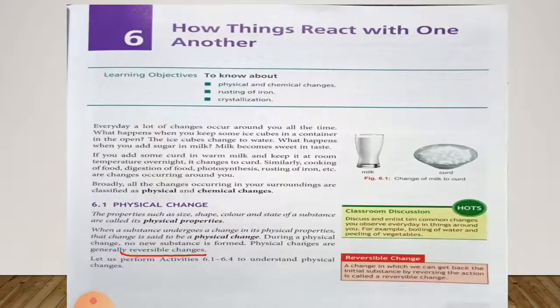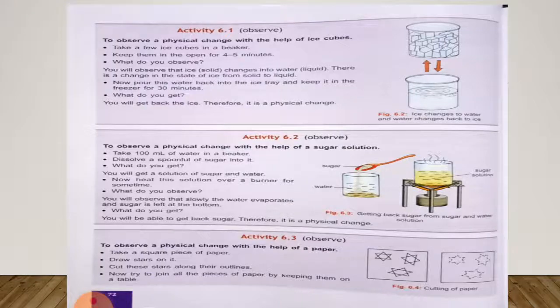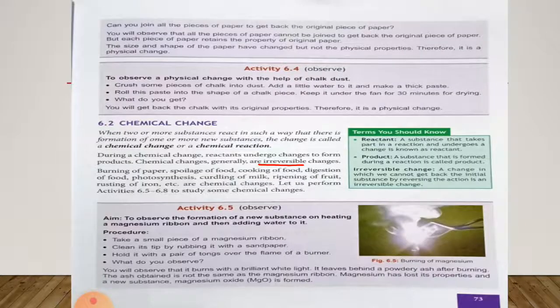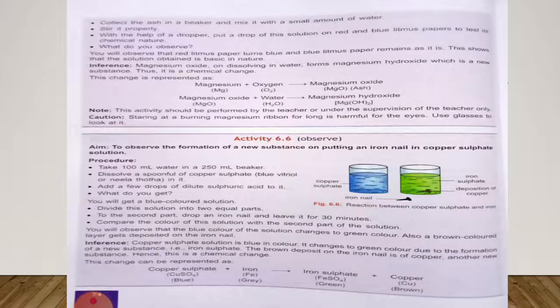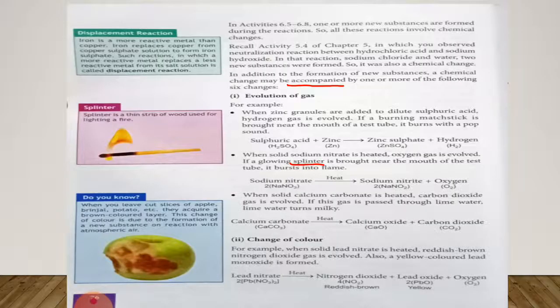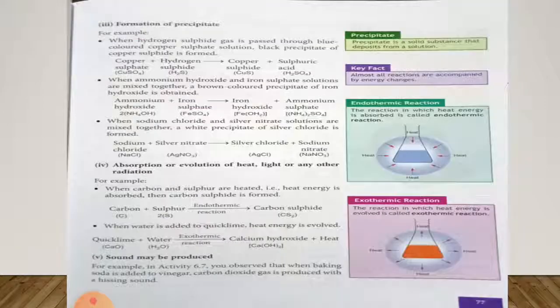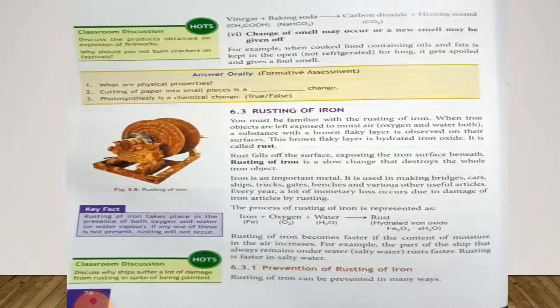In this chapter, we have understood about physical change and we have seen some activities which are based on physical change. We have seen chemical change and some activities which are based on chemical change. We have understood some reactions of chemical change. And now in this class we are going to read about rusting of iron. So students, open page number 78 in your science book and keep a pencil with you to underline hard words.